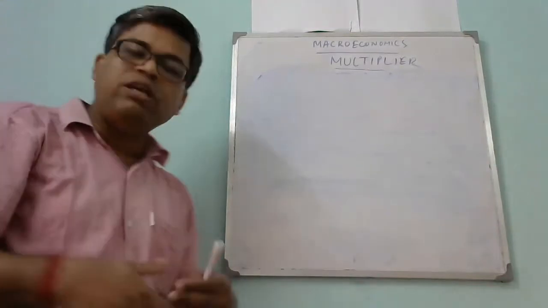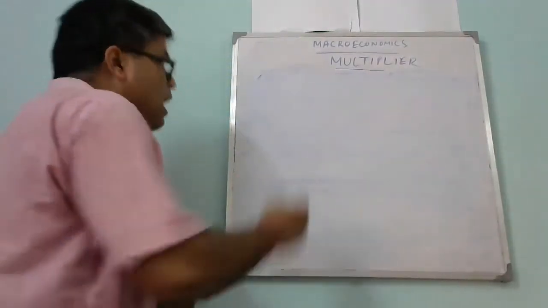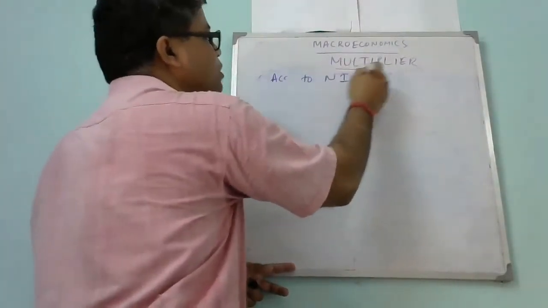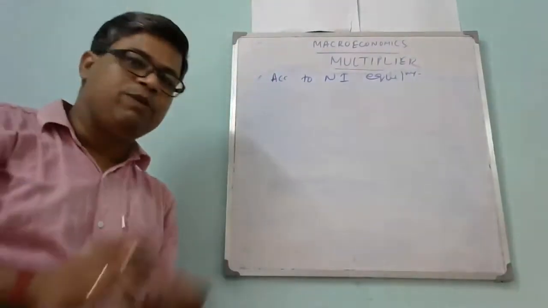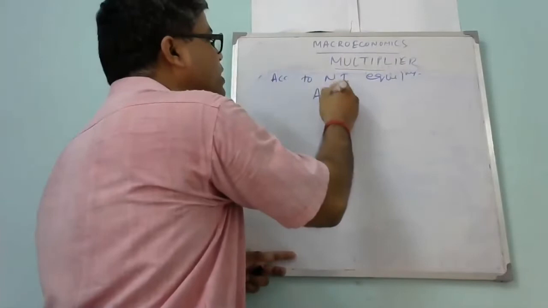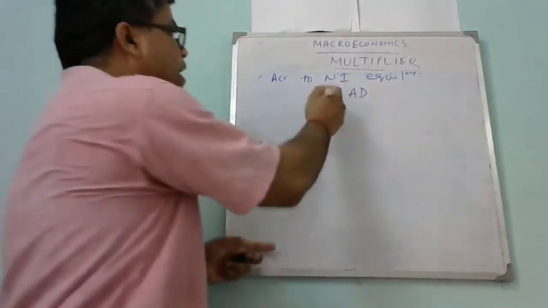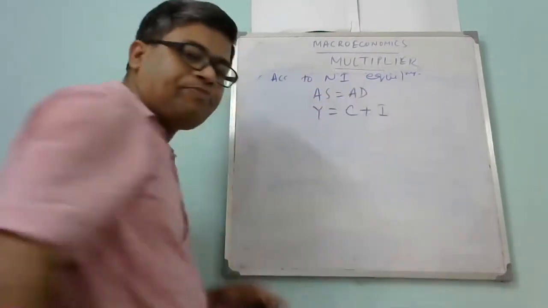Okay. So how is the investment multiplier calculated? Let's see this one. According to national income equilibrium, what do we require? For the national income equilibrium, we require aggregate demand equal to aggregate supply, or AS equal to AD. Aggregate supply is Y, aggregate demand is C plus I.